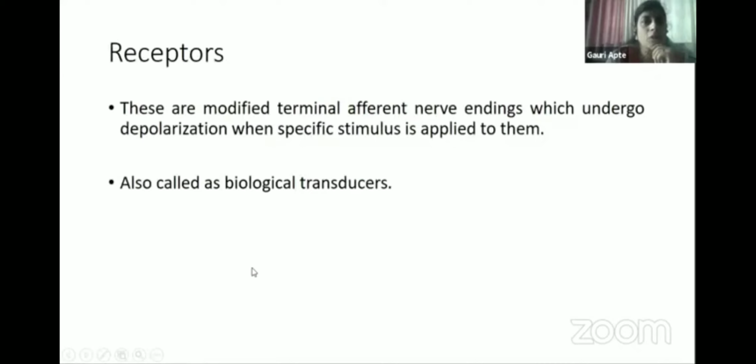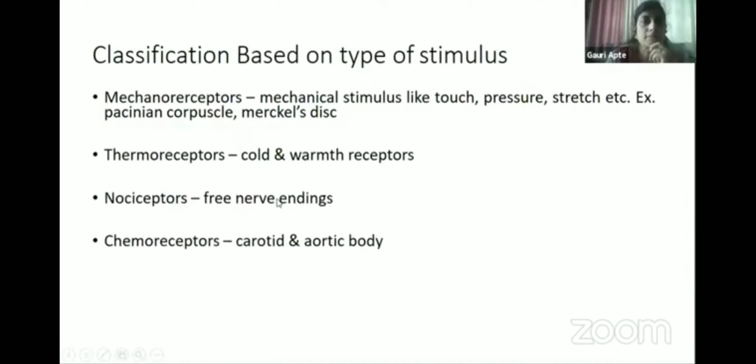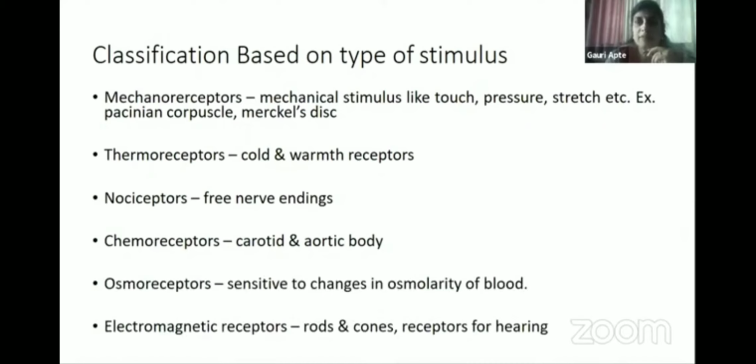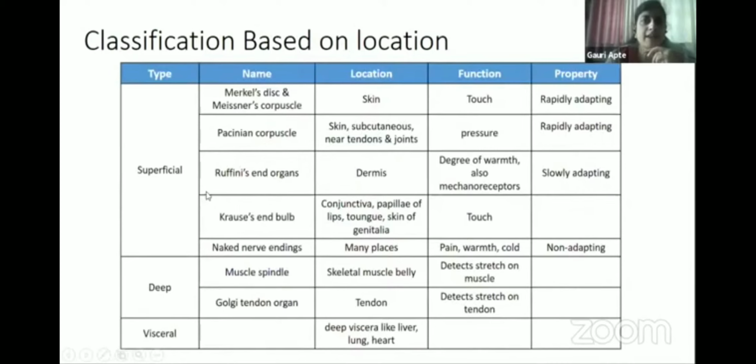Receptors are also commonly asked. These are biological transducers. There are various classifications. One is based on the type of stimulus: mechanoreceptors, thermoreceptors, nociceptors, chemoreceptors, osmoreceptors, etc., and you can explain with examples. Then another classification is based on location, where it is present. Superficial receptors are present in the skin and mucous membrane. Deep receptors are in the muscles and the tendons. Visceral receptors are present in the deep viscera. Sometimes they are asked in MCQs, where they are present, what is their function, etc.